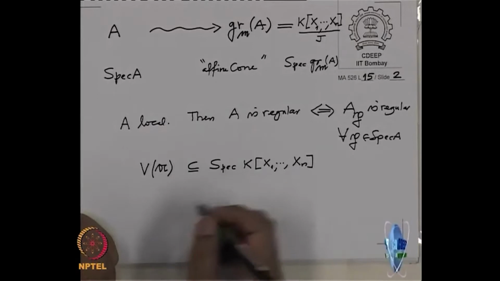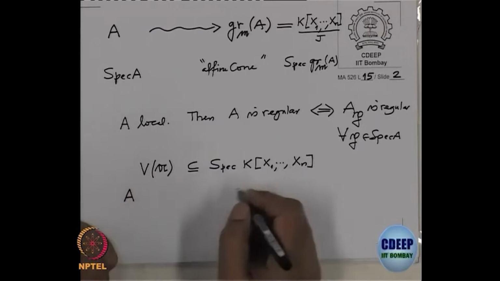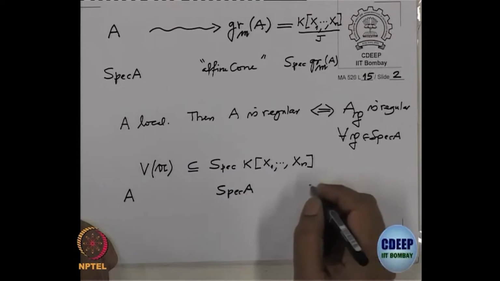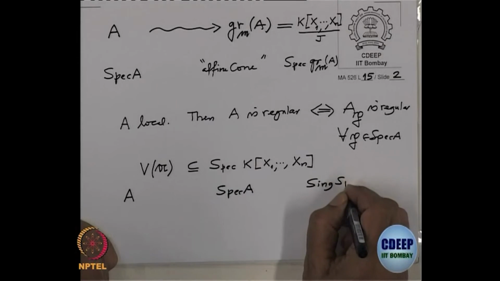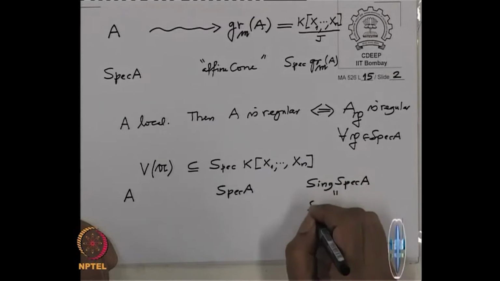But more important is, for an arbitrary ring, for the spec of A, we want to define what are the singular points. So, Sing of spec of A, these are all those prime ideals where the ring A_P is not regular.